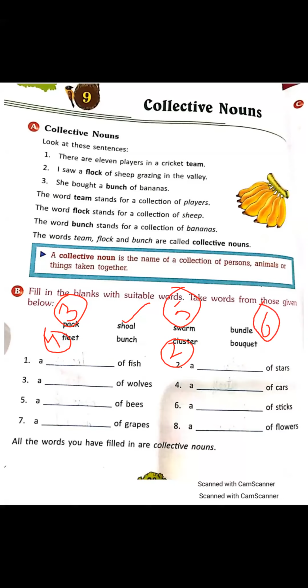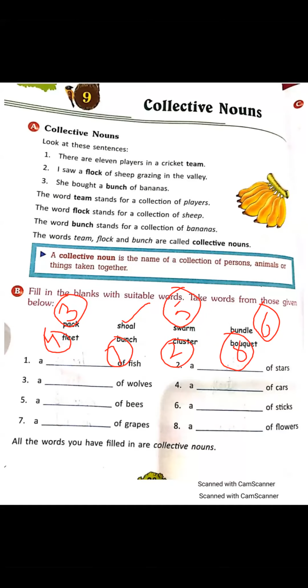Seventh one, a blank of grapes. I have already given you this example. A bunch of grapes. Next, a blank of flowers. A bouquet of flowers. Bouquet is a collective noun which is used for a collection or group of flowers.